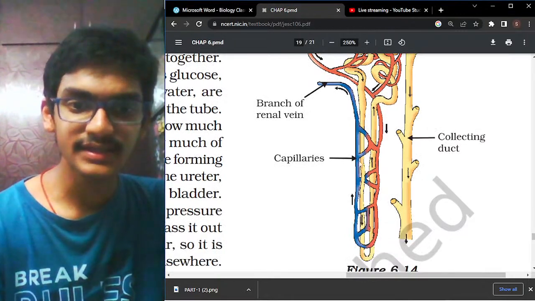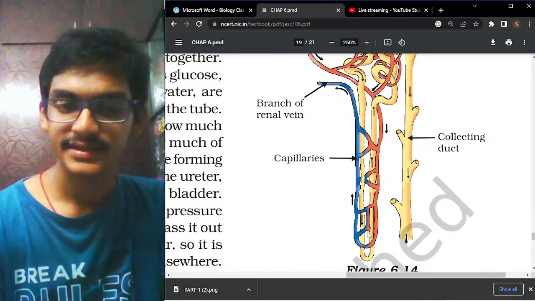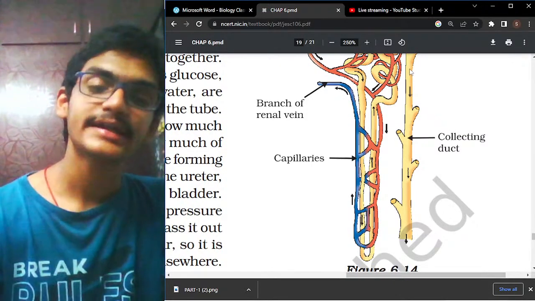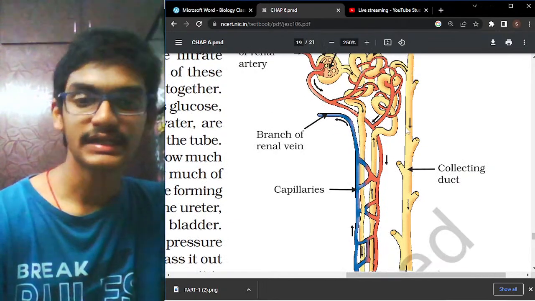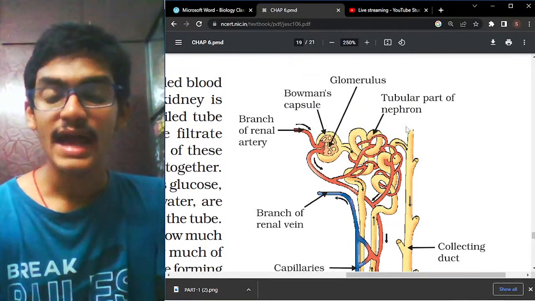This is the PCT, that is the proximal convoluted tubule, and this is Henle's loop, this one. And here this is the DCT. And here the entire urine is drained out into this collecting duct. So now this is the structure of the nephron.